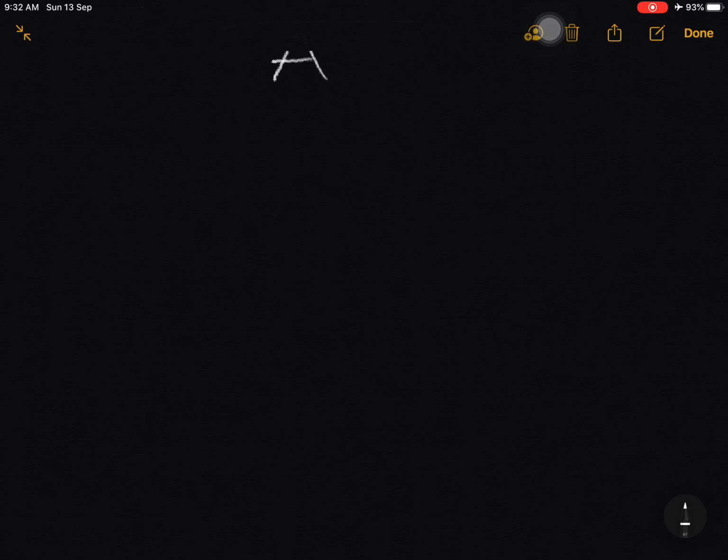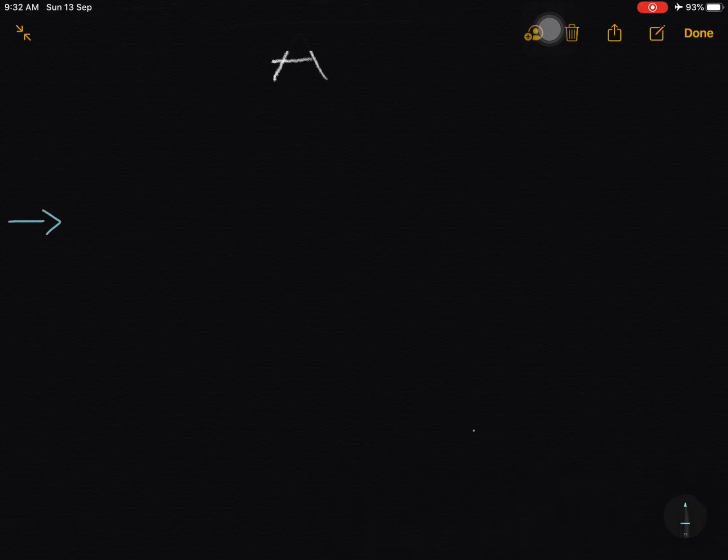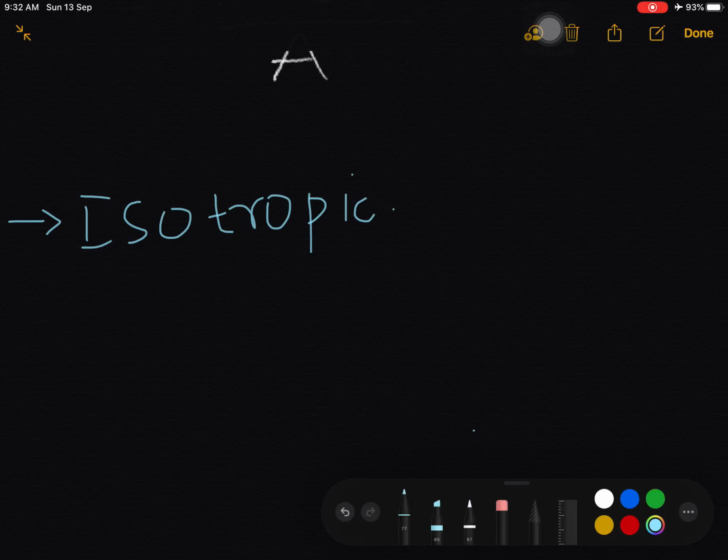Okay, next, pressure is isotropic. It has another property, that is isotropic. What is isotropic?